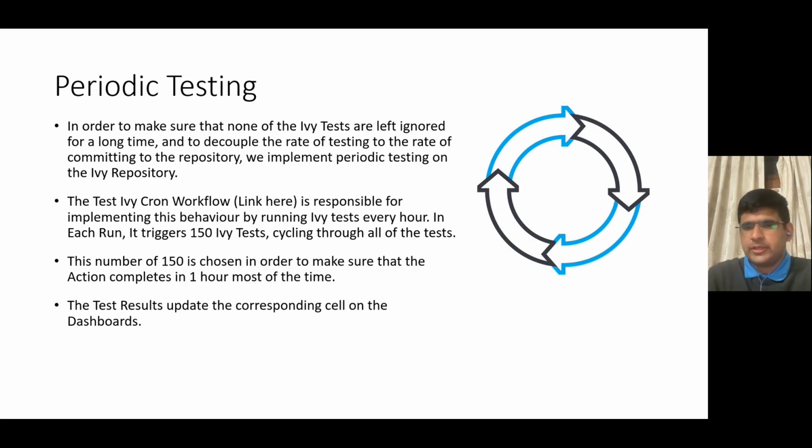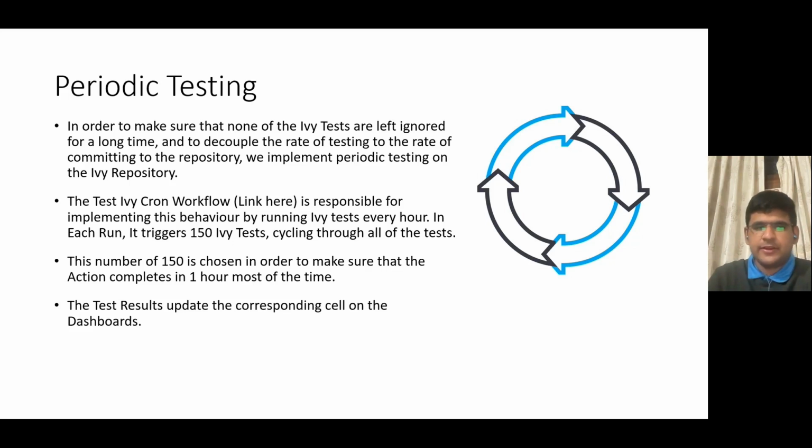We also run the array API tests, other than the IV tests, on each commit, just to mention. And then, in order to make sure that none of the IV tests are left ignored for a long time, and to decouple the rate of testing from the rate of committing to the repository, we implement periodic testing on the IV repository. The test IV cron workflow, which is also linked here in the slide, is responsible for implementing this behavior by running IV tests every hour.